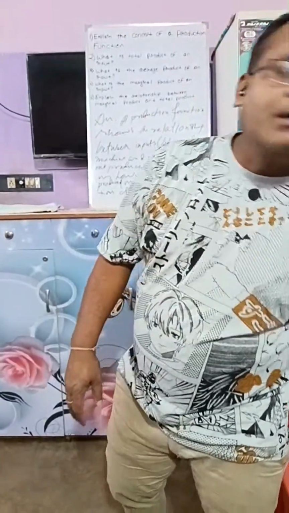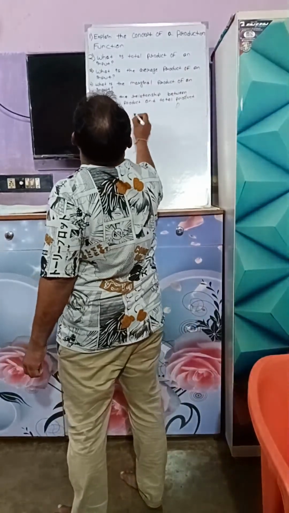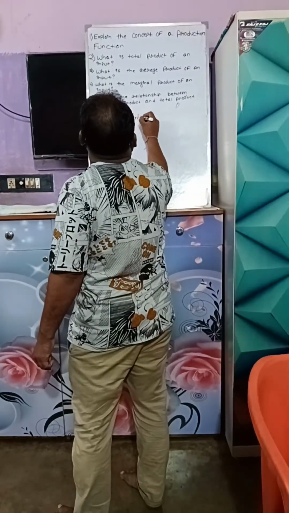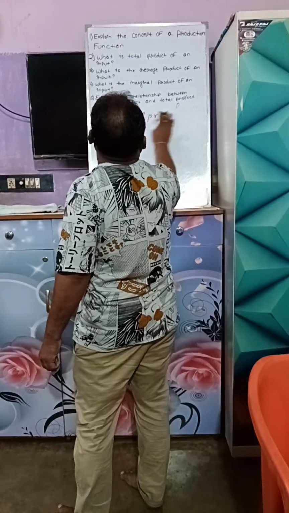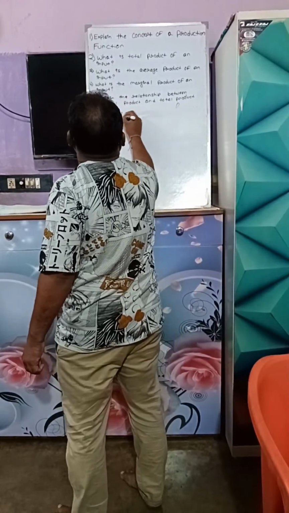May I rub this? Question number 2: the total product. Total product is the total quantity of output. You can write total product as TP.